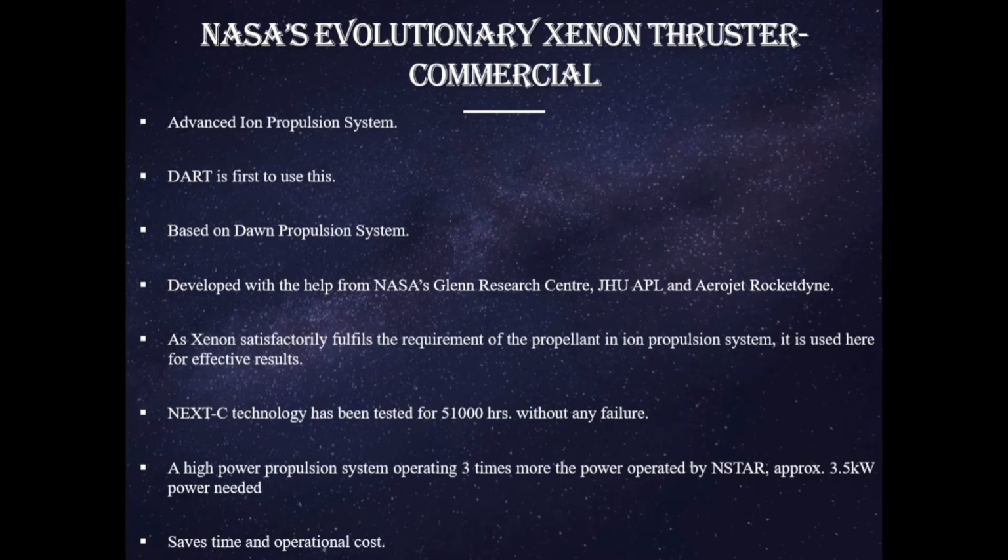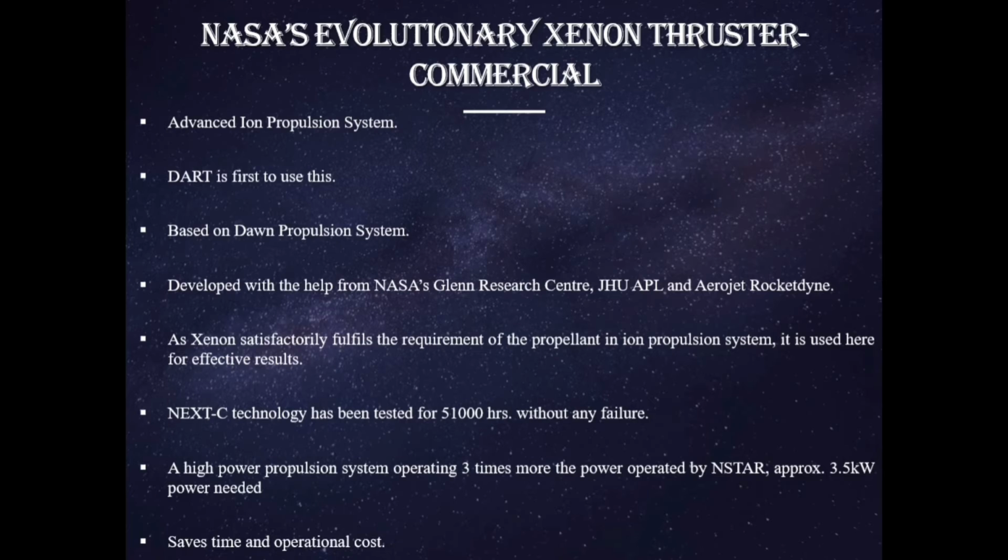This is NEXT-C, or NASA's Evolutionary Xenon Thruster Commercial. It is of course an advanced ion propulsion system. DART is the first to use this, based on the Dawn propulsion system. Actually, there was a space mission called Dawn and Deep Space 1, where a kind of ion propulsion system was used.